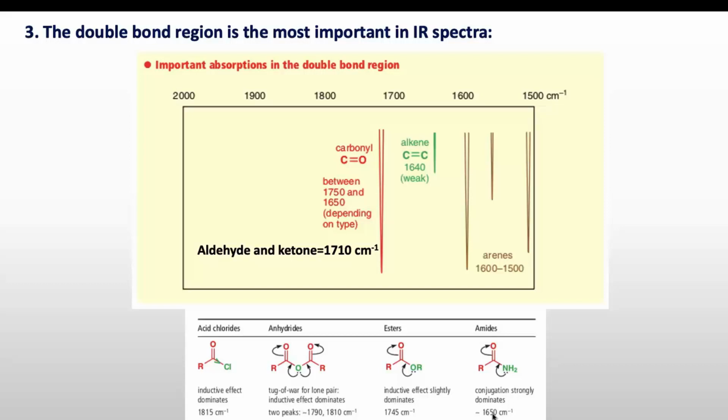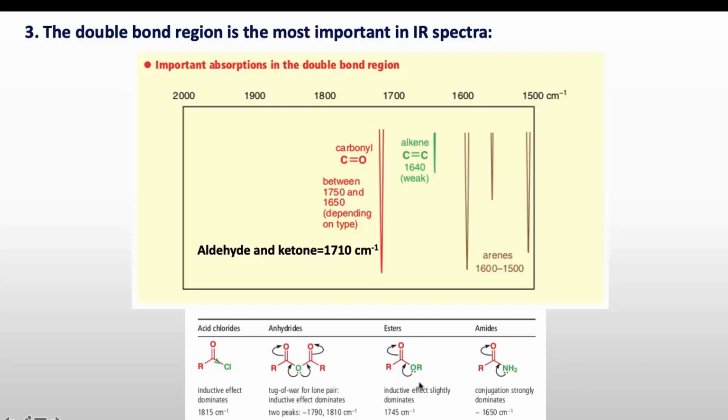First is the inductive effect and second is the conjugation. As you can see, in case of carbonyl, there is only inductive effect which dominates. Because Cl is highly electronegative, it will pull the electrons, and as it pulls the electrons, the lone pair on oxygen will come here. This means this double bond will have partial triple bond character. So this frequency of C=O will appear partially in the triple bond region, moving towards it. That's why this C=O in acid chloride appears around 1800 cm⁻¹.